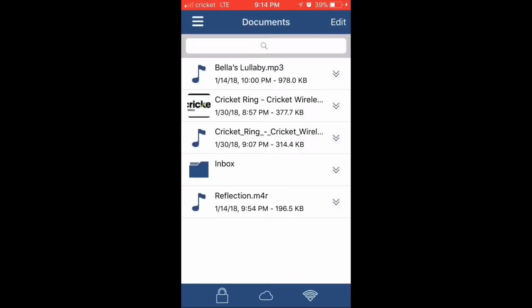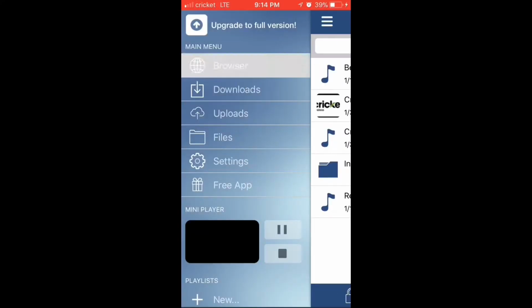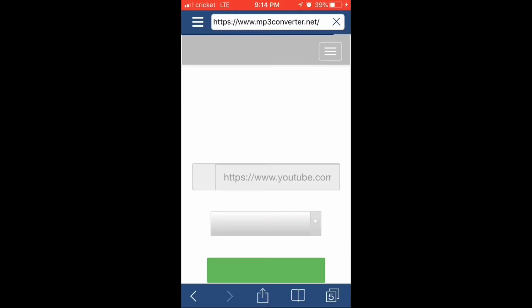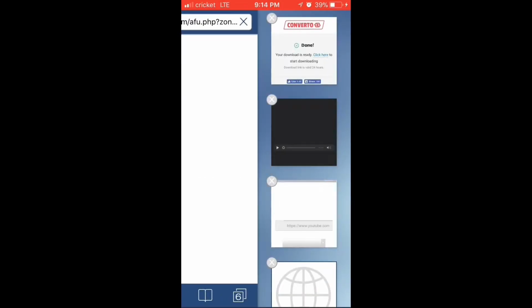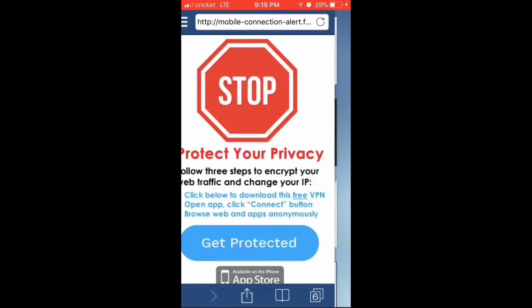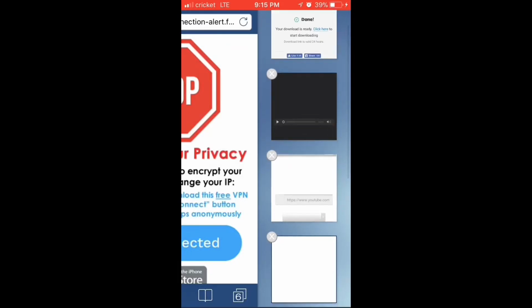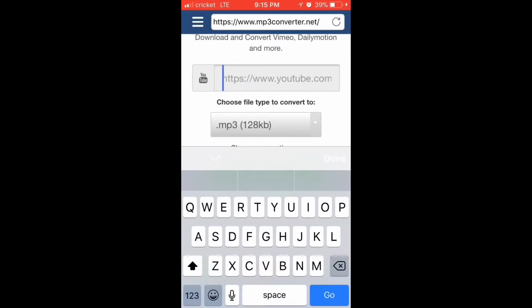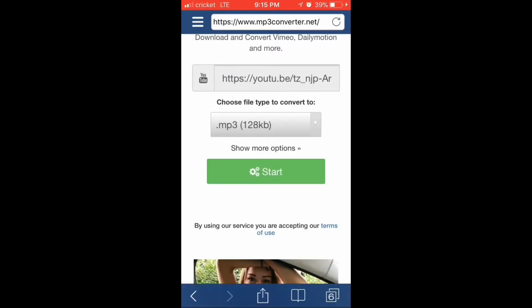Once it loads, you're going to want to go to the browser and look up converttomp3.net. Once that loads, you're just going to paste your link. Sometimes it's going to take you to another link, so just go back to your website, as ads just pop up out of nowhere. So once you're back on there, hit your link and go back. Now you're going to hit paste, and then you're going to hit convert.